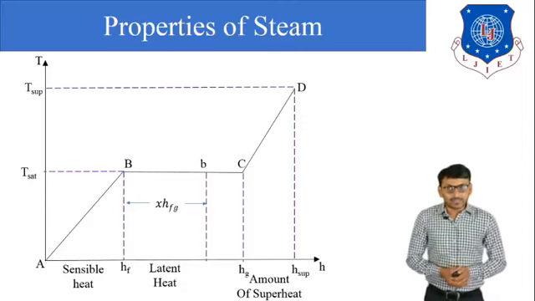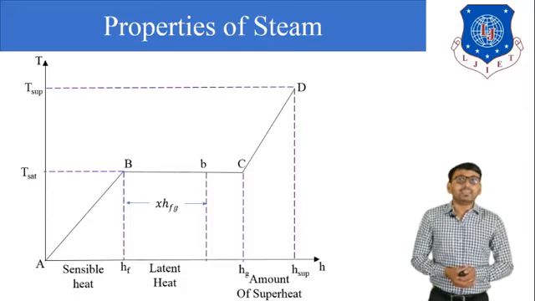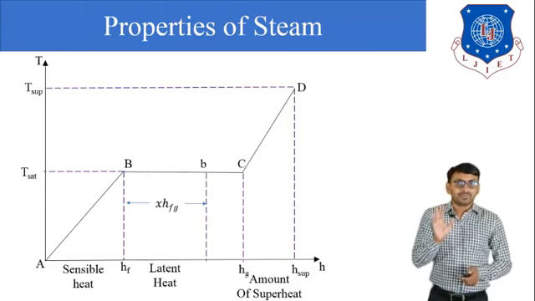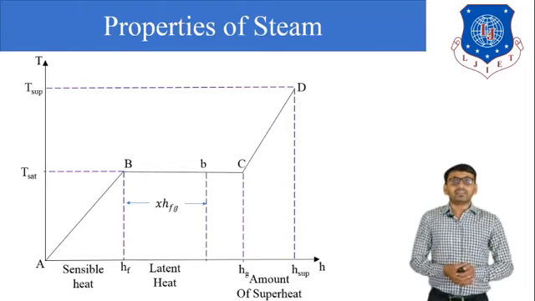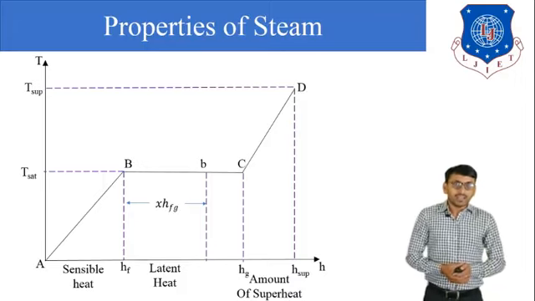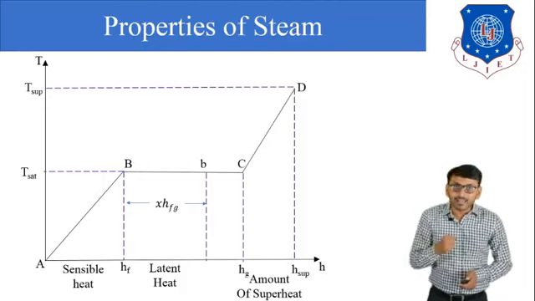So heat energy supply during process A to B is sensible heat. It is represented in graph. And sensible heat is denoted by HF. Okay. Now again heat energy supply.